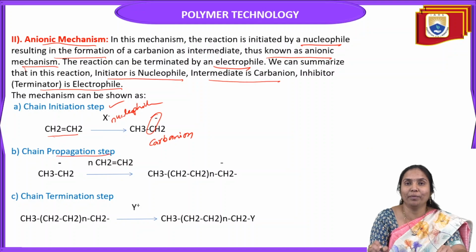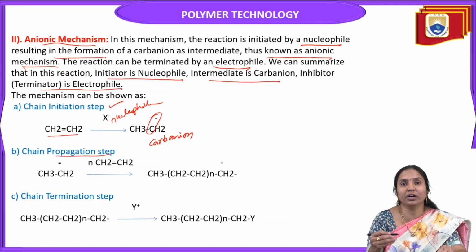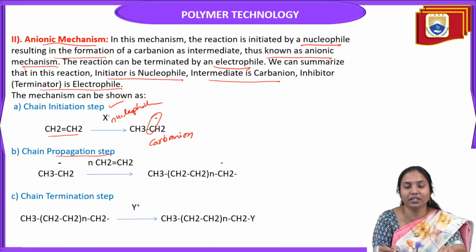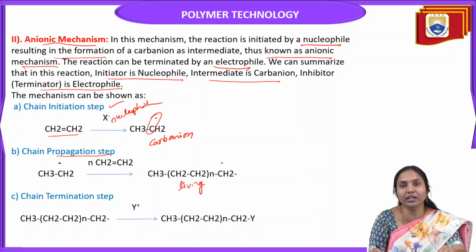Next is propagation, which means to continue the reaction. Here this carbanion monomer reacts with a number of fresh ethylene monomers. Then it forms a living carbanion polymer.